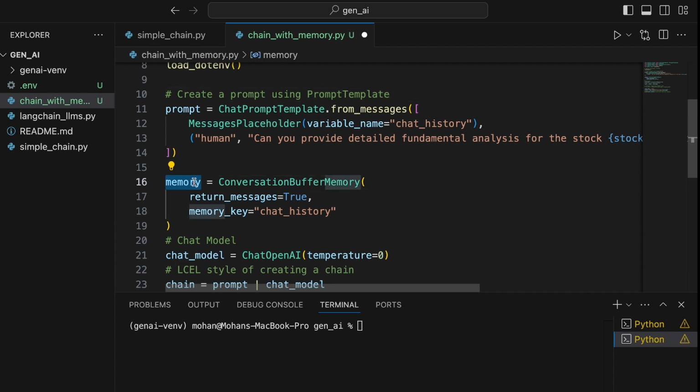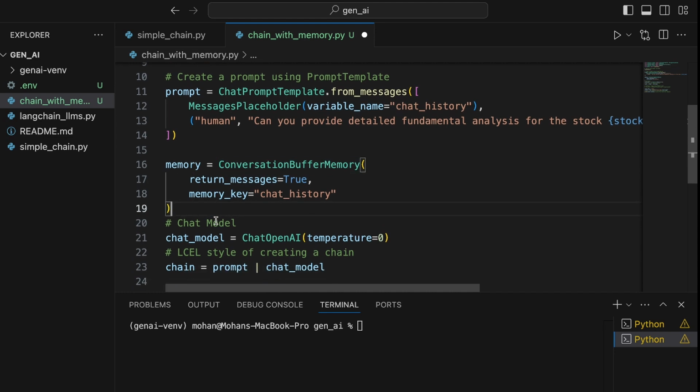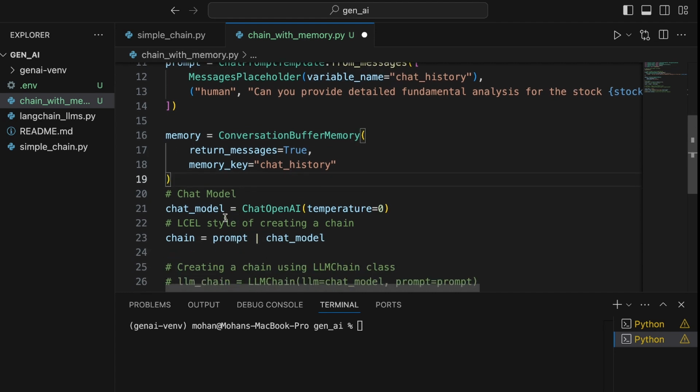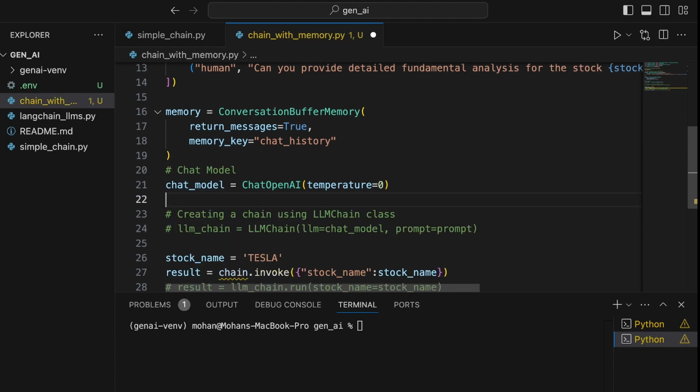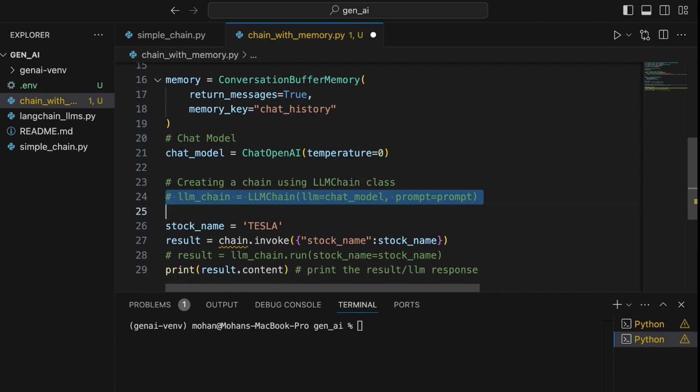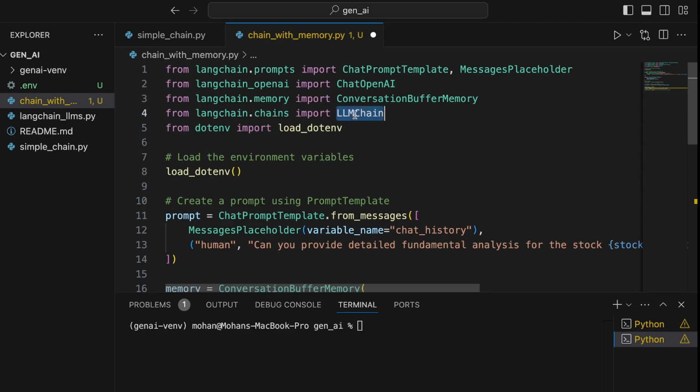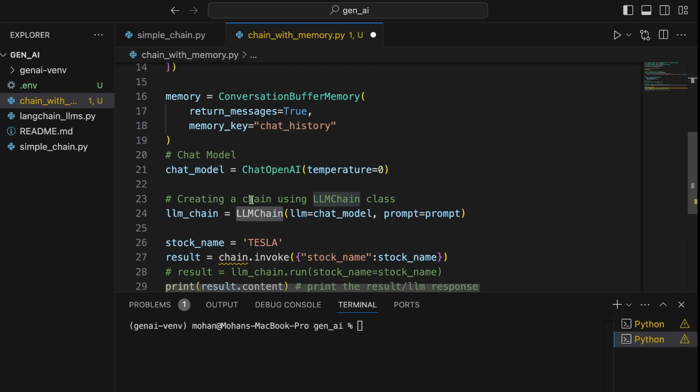So you have created the memory object as well as the prompt. The MessagesPlaceholder is pointing to this particular key called chat_history, which is again pointed within this ConversationBufferMemory instantiation. Okay. Once this is done, we are also looking at creating the chat model object here. And instead of using the LCEL style of creating a chain, I am looking at using the traditional way of creating the chain by using this particular class called LLMChain.